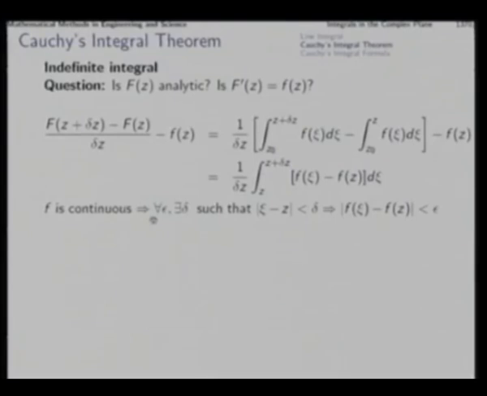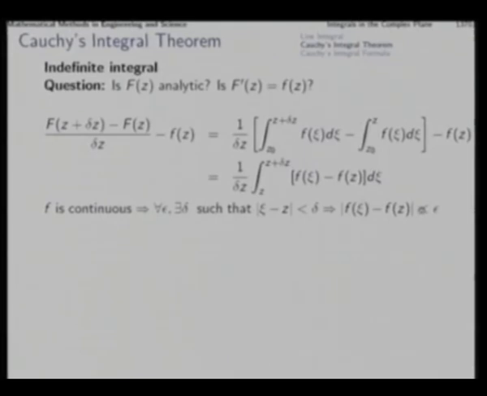So, an analytic function must be continuous. Since f is continuous, then for whatever small epsilon neighborhood you demand between the function values, you can achieve that by taking a suitable small delta neighborhood of the variable itself. That is the direct meaning of continuity.